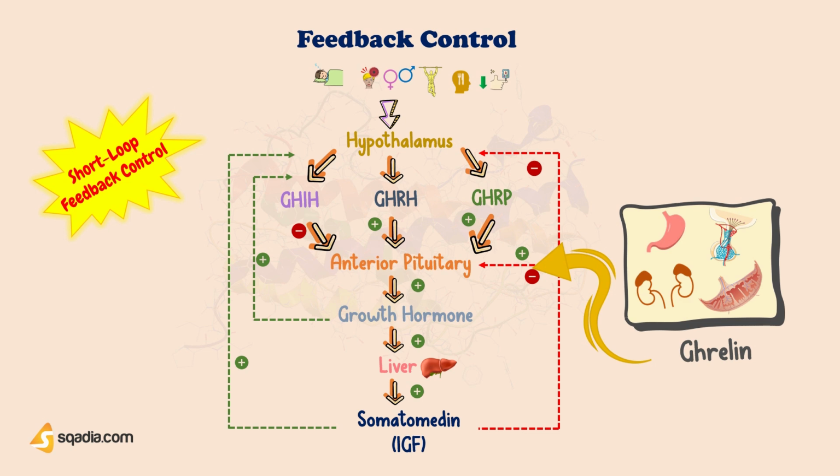Now, let's look at what exactly somatomedins are. Well, somatomedin is a polypeptide, defined as a substance through which growth hormone acts. They are called insulin-like growth factors because they resemble insulin in structure, and they act via similar receptors.